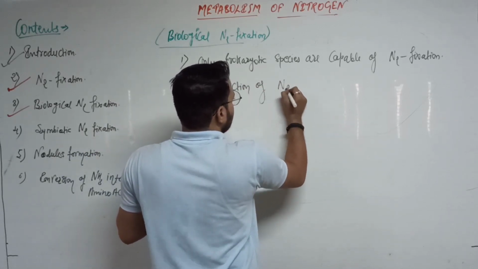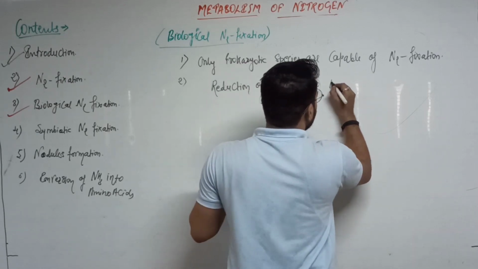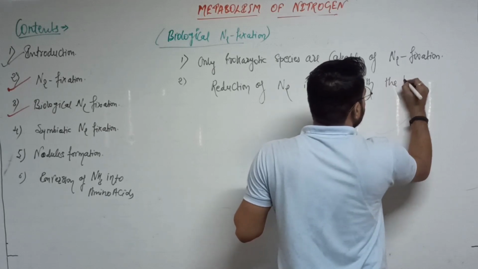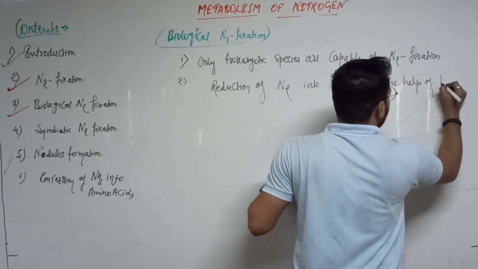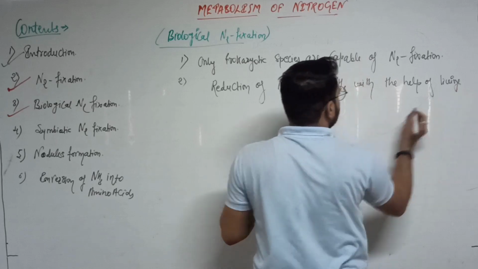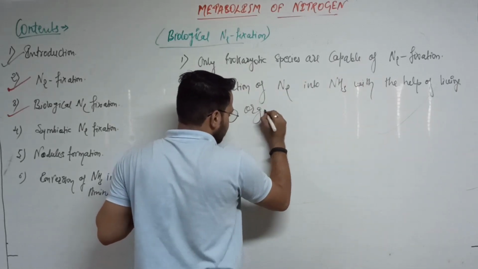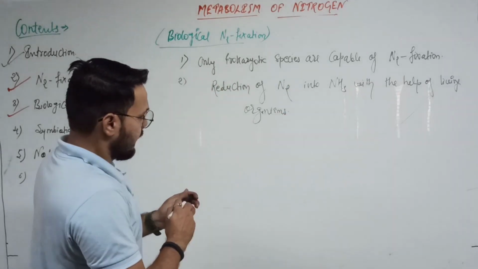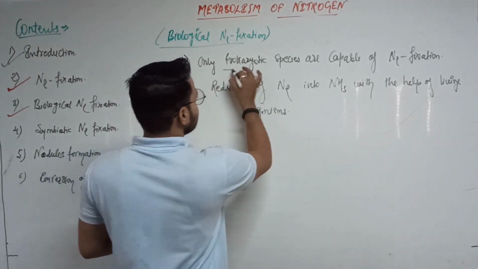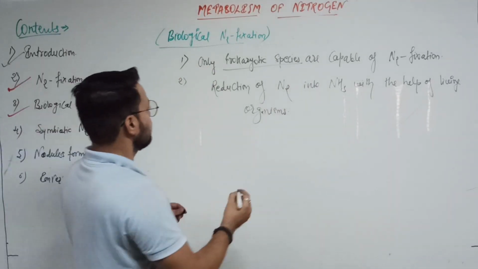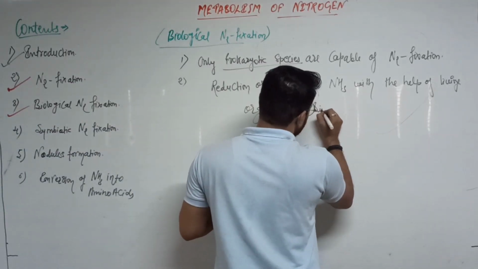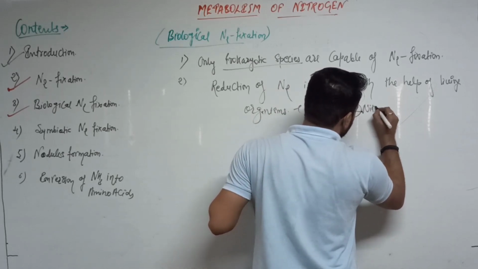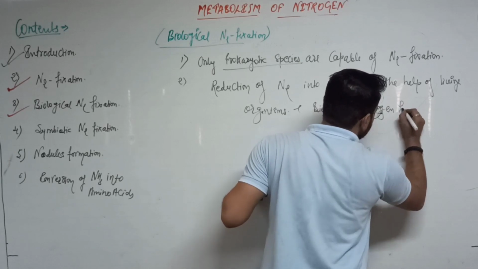Reduction of nitrogen into ammonia with the help of living organism. And which type of living organism? That is prokaryotic species. That is clear. So this process is called the biological nitrogen fixation.